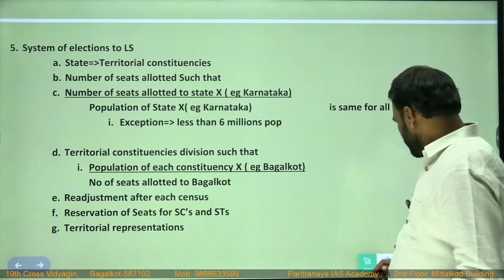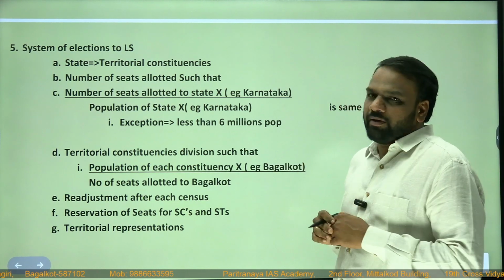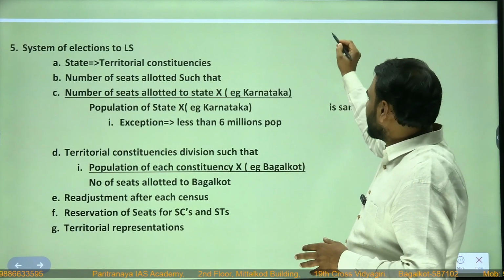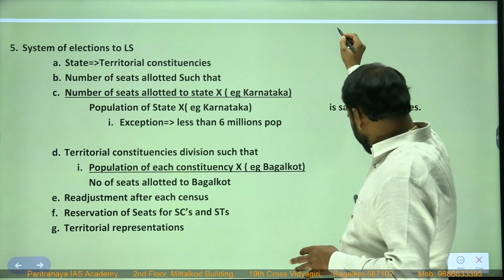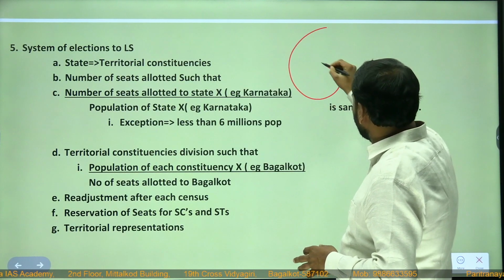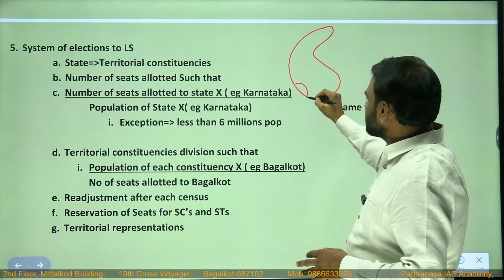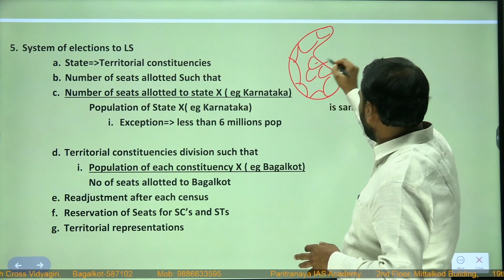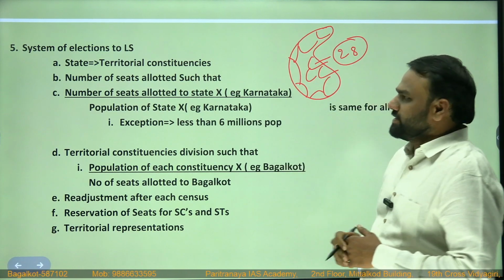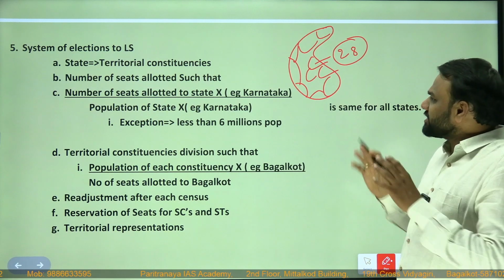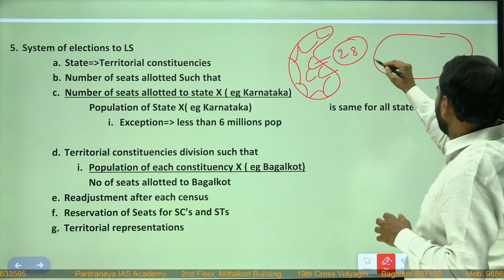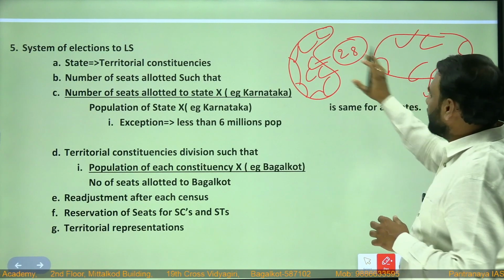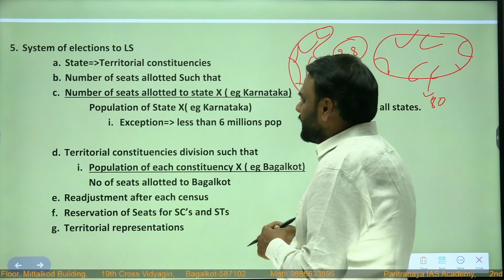Next, system of election to Lok Sabha. Every state will be divided into territorial constituencies. I'll take Karnataka as an example. Roughly it may not appear like Karnataka, but it has many constituencies. How many constituencies do we have? Totally 28 constituencies. Similarly, if I take UP, we have 80 constituencies. In Karnataka, we have 28. In Uttar Pradesh, we have 80 constituencies.